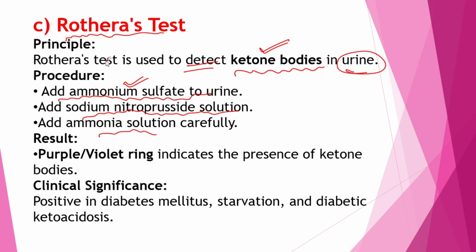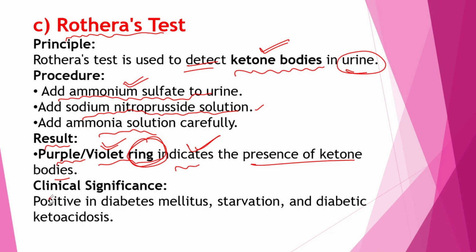What is the result? A purple or violet ring indicates the presence of ketone bodies. If we see that a purple or violet colored ring is produced, that indicates the presence of ketone bodies in urine.